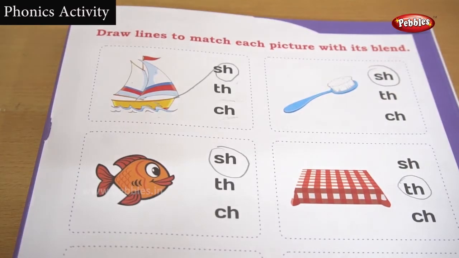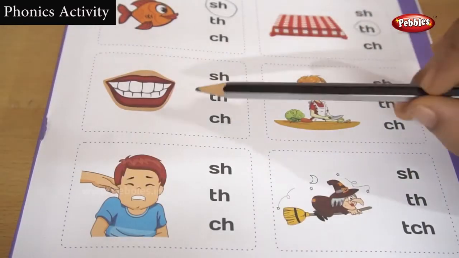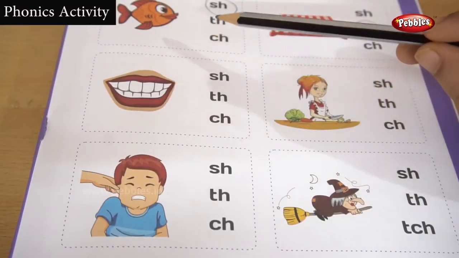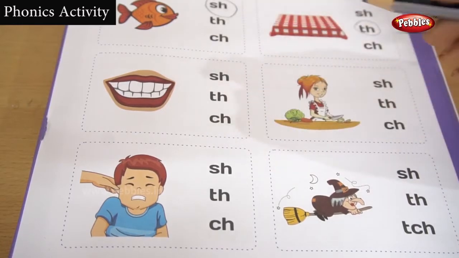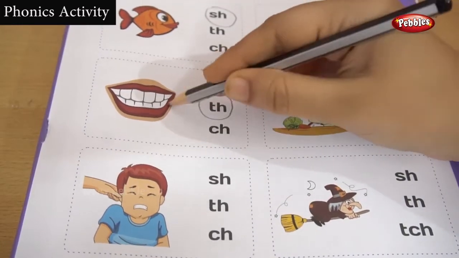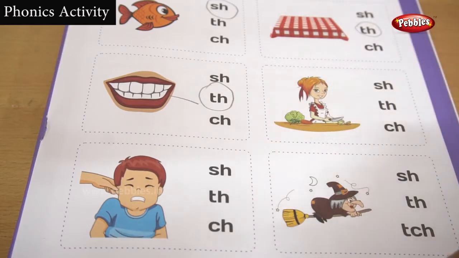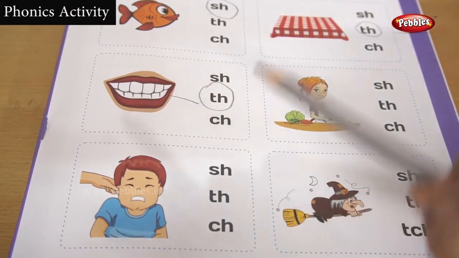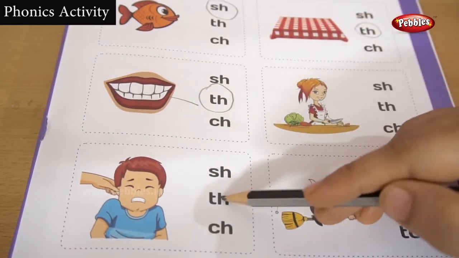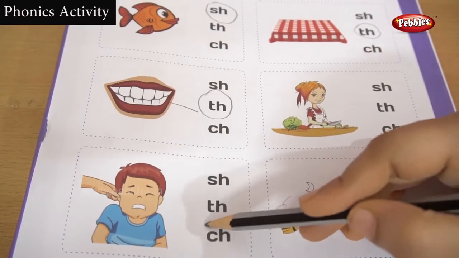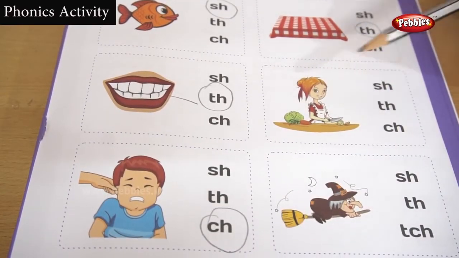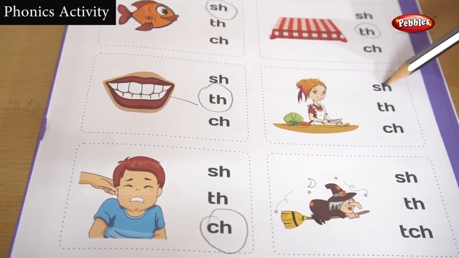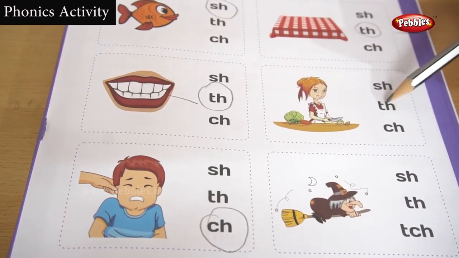Okay, let's see the next one. See here. This is a teeth. Not teeth. You have to circle it. Okay, this is a cheek, not SH or tooth. Okay, listen here. She is chopping, not shopping. Shopping means it will become a different meaning. Not topping.